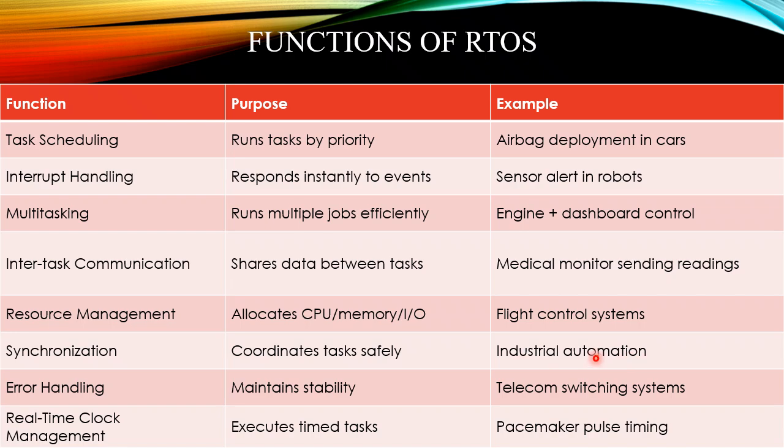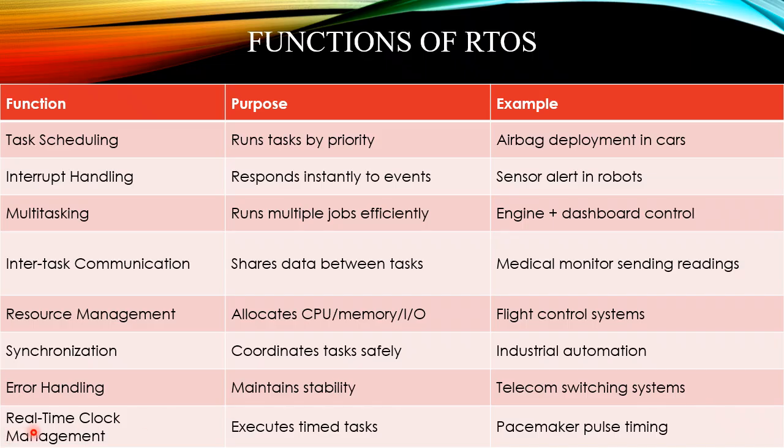For example, in industry, if a part is manufactured, it should be aligned, quality checked, quantity checked, then come along the conveyor belt, and then be packaged. Everything should be done in a coordinated manner. Then error handling maintains stability. Without any error, the output should be kept very stable, as in telecommunication switching systems.